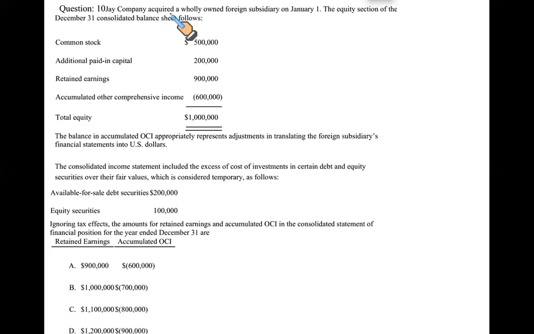J Company acquired a wholly owned foreign subsidiary on January 1st. The equity section of the December 31st consolidated balance sheet is shown as follows: common stock, additional paid in capital, which is called share premium in our part of the world, retained earnings, and accumulated other comprehensive income. This is negative, meaning it's an accumulated loss, a debit. The rest of the items are credits. And this is the total equity credit.